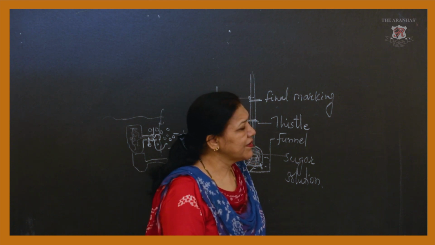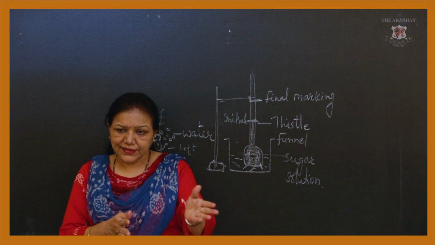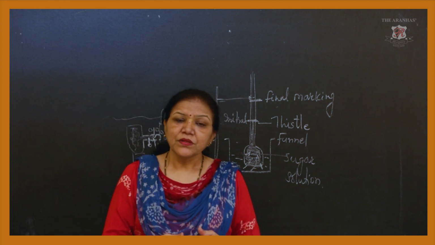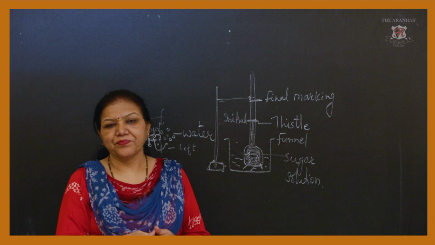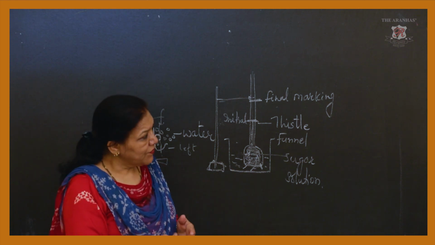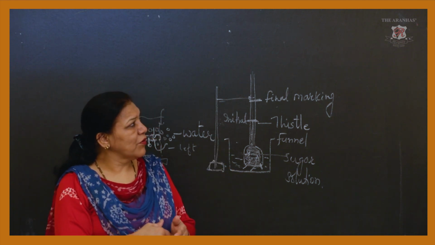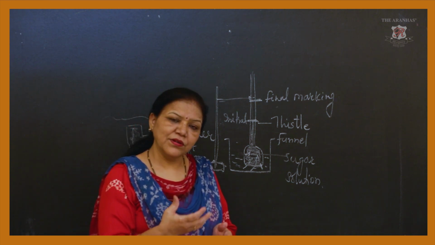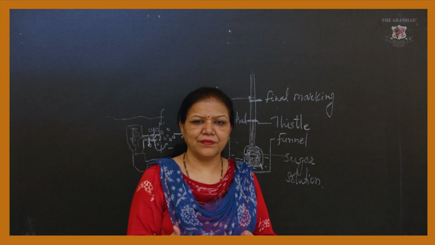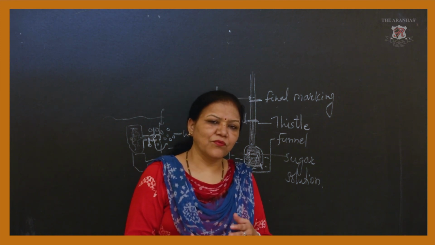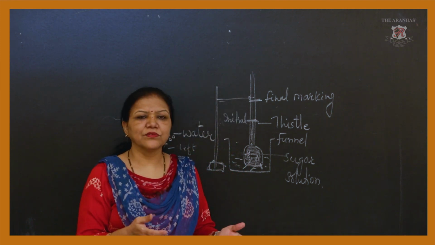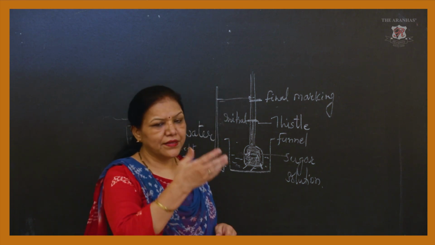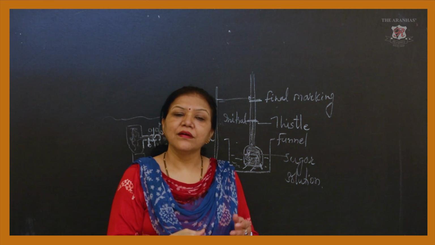Now we are moving ahead to absorption of minerals. In the earlier session we discussed the movement of water. Now we are discussing the absorption of minerals, because water also carries minerals with it. So with the water, some minerals also come inside the cell, and then through the xylem they reach the leaves.